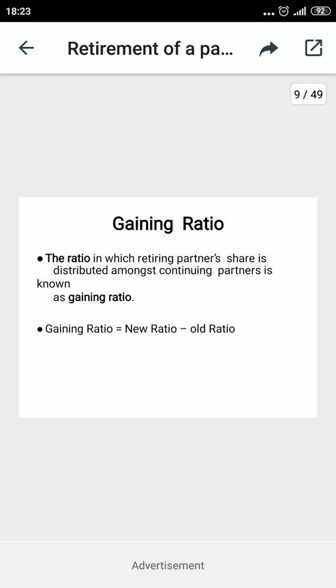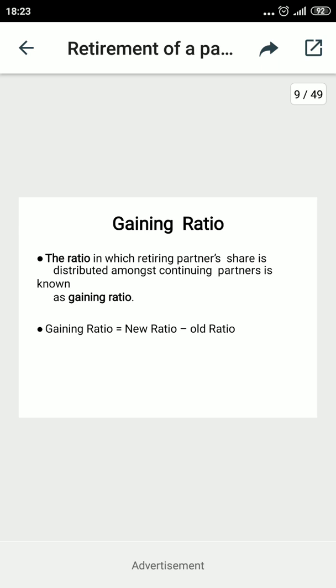The gaining ratio is the ratio in which the retired partner's share is distributed among the remaining partners. It means when a person leaves the organization, the cause may be retirement or death, the other partners' share will be increased, called the gaining ratio. So this is the formula related with the gaining ratio.